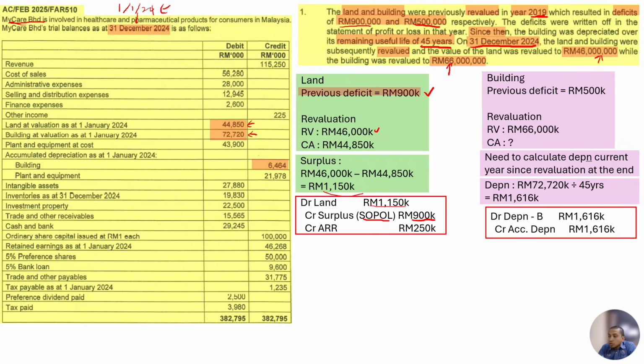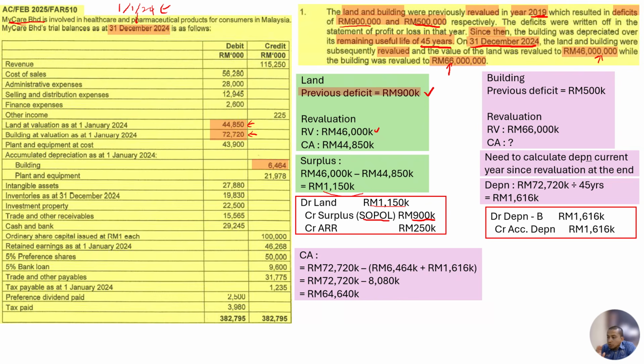Then we proceed to the revaluation. Now we get the carrying amount, which is cost less accumulated depreciation. The beginning balance plus the current year depreciation gives the total accumulated depreciation, which is 8,080,000. After we minus, we get the carrying amount of 64,640,000.